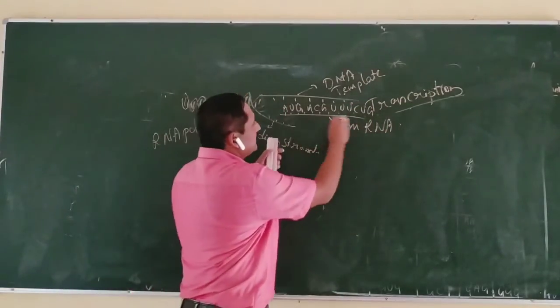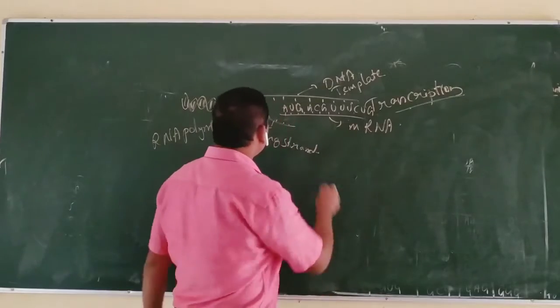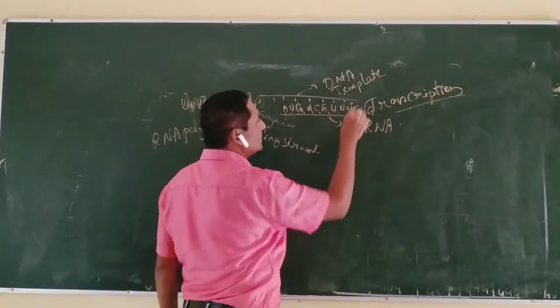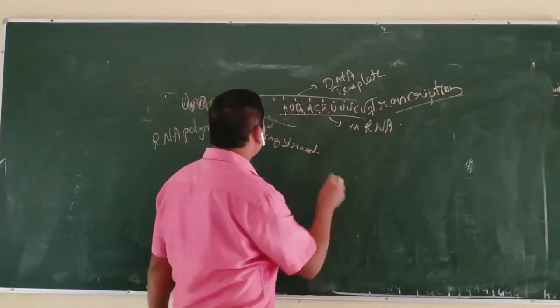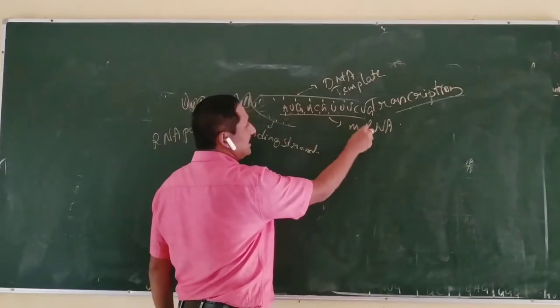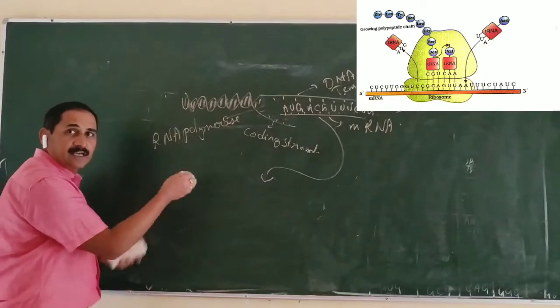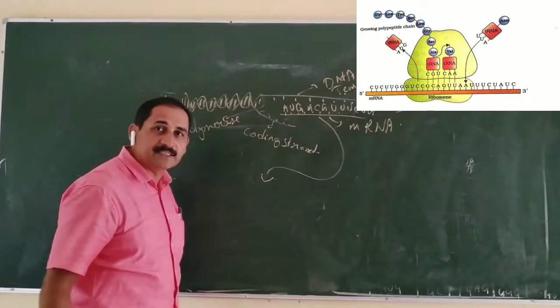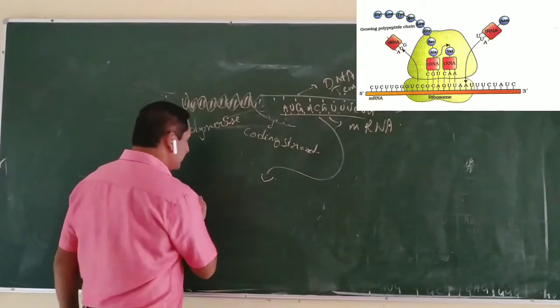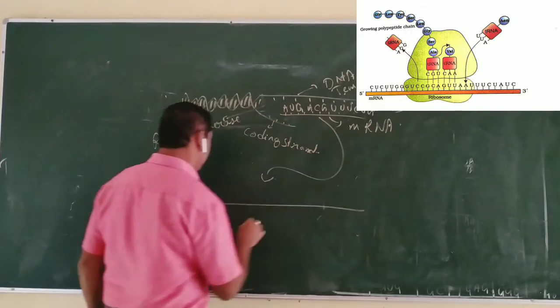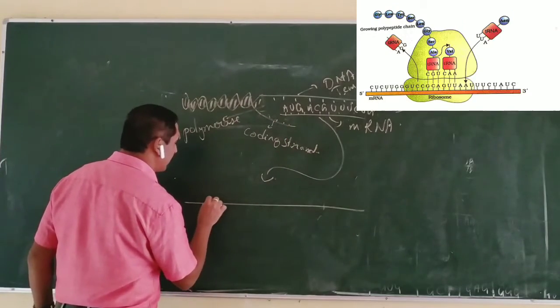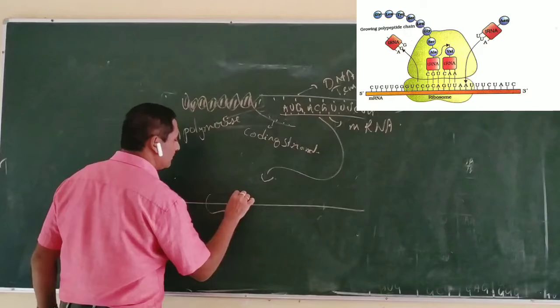Just read the codons in the mRNA: AUG, ACG, UUU, CUU, whatever it may be. So this message-containing mRNA, the messenger RNA, comes to the cytoplasm for protein synthesis. In protein synthesis, this mRNA attaches itself to the ribosome.